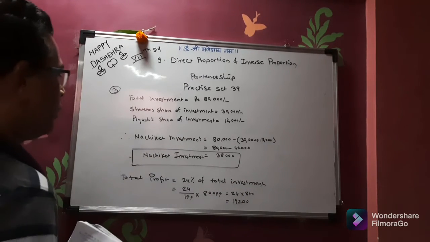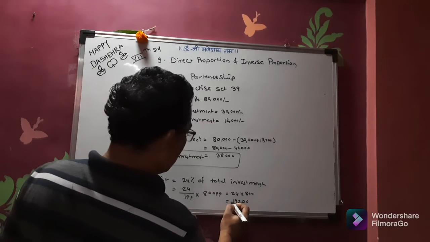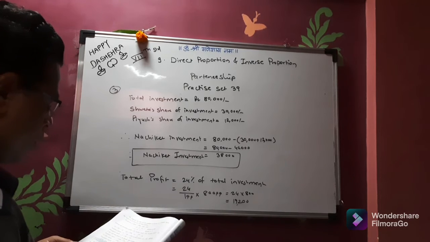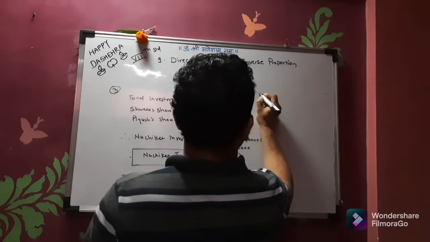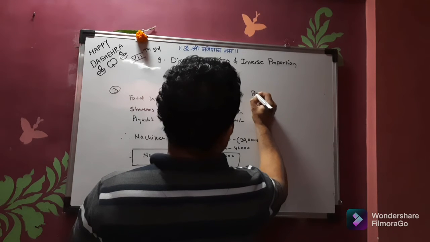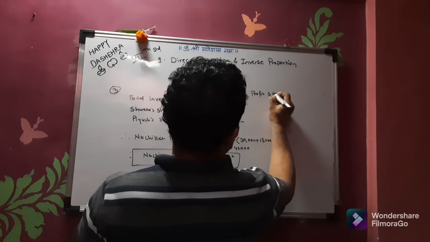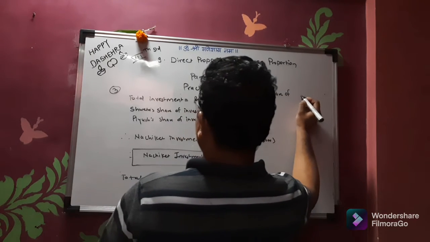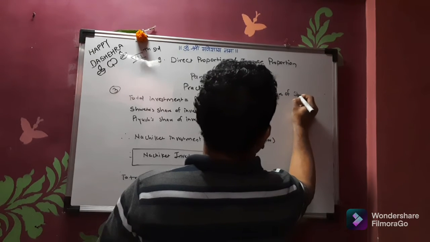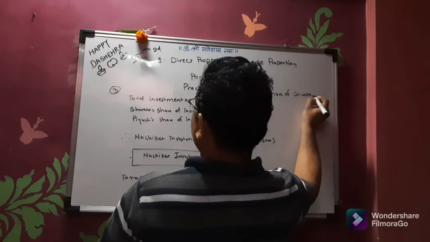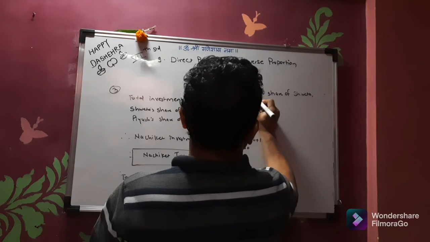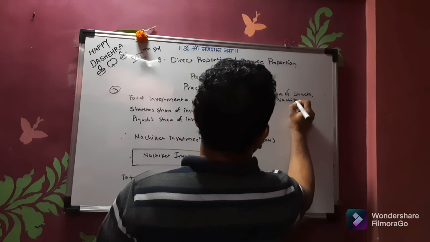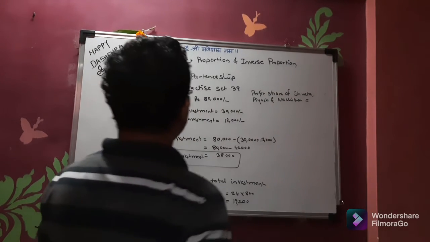So total profit they have got is 19,200. Now what was the share of the profit? Now the total profit share of Shweta, Piyush and Nachiket is equal to how much?